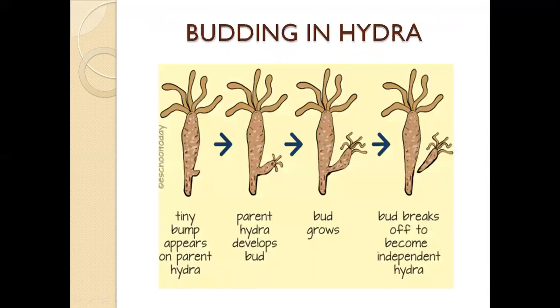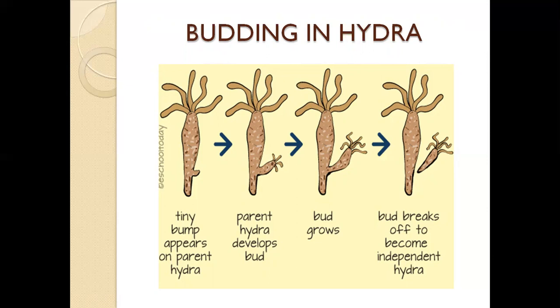There is also another kind of asexual reproduction called budding. This budding is seen in a water animal called hydra. So what is in hydra? This is a hydra. It is found in oceans, rivers or ponds, basically in any kind of water body.